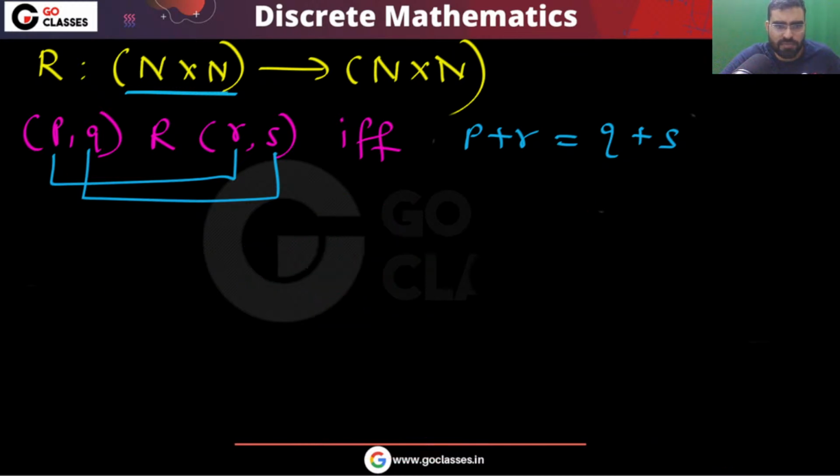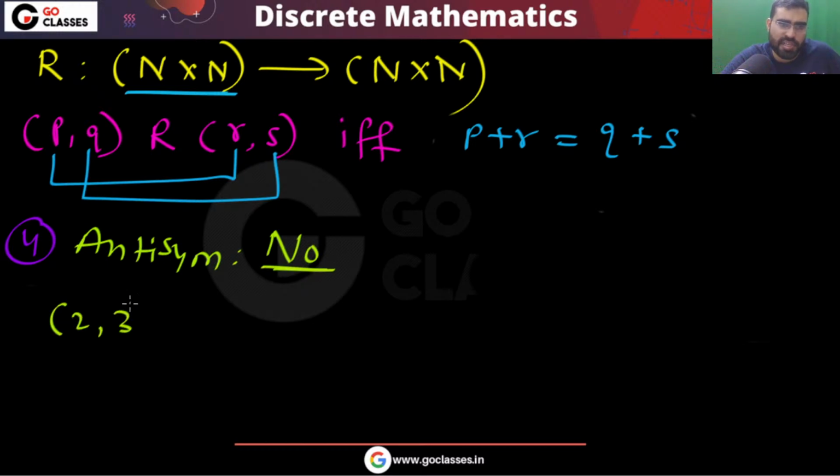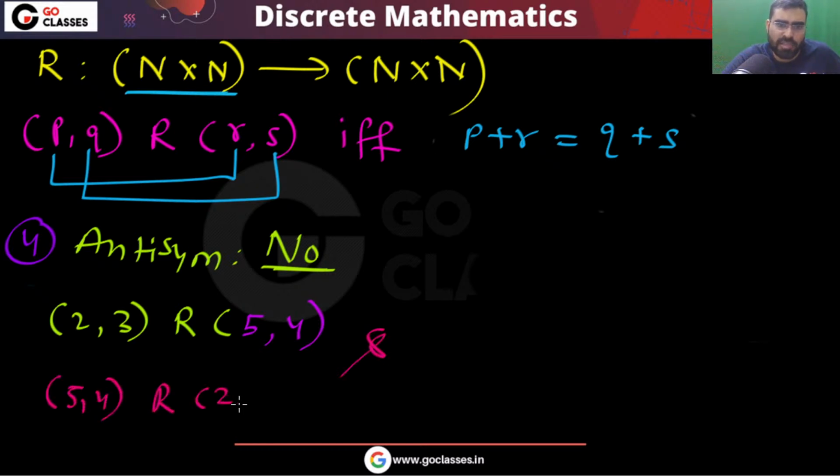What about the antisymmetric property? This is not antisymmetric, because you can see that 2 comma 3 is related to 5 comma 4, and 5 comma 4 is related to 2 comma 3.